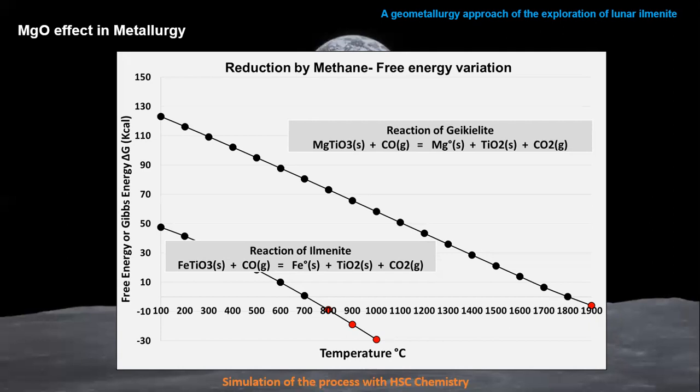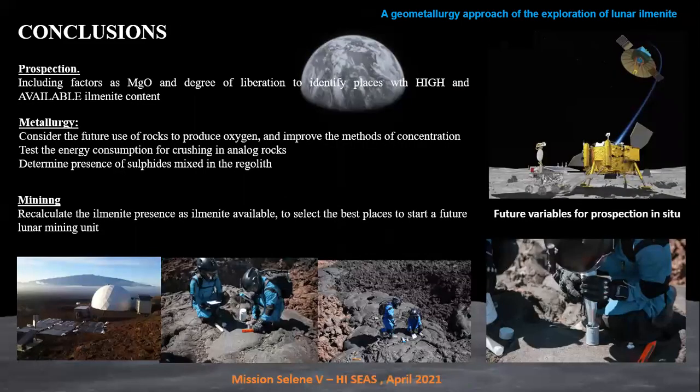So we identified these variables in the sample from Apollo 11, but we need to identify the distribution. The idea, after this work, is to propose adding these variables, magnesium oxide and degree of liberation, to the exploration of lunar ilmenite, to understand the ilmenite deposit better.